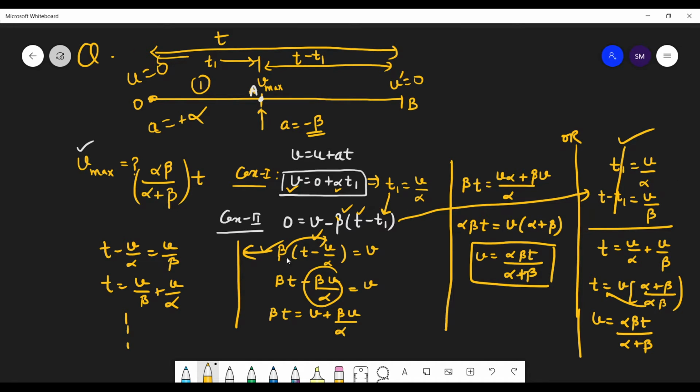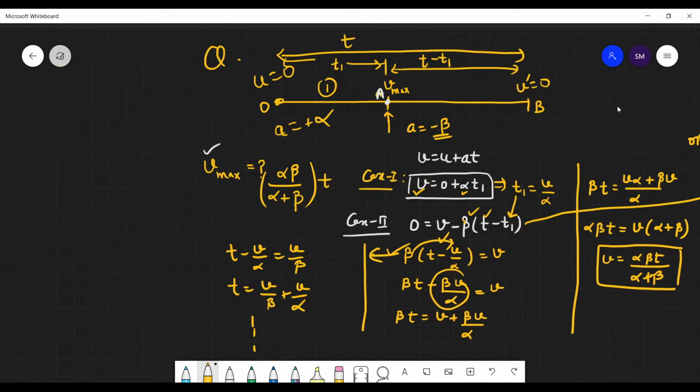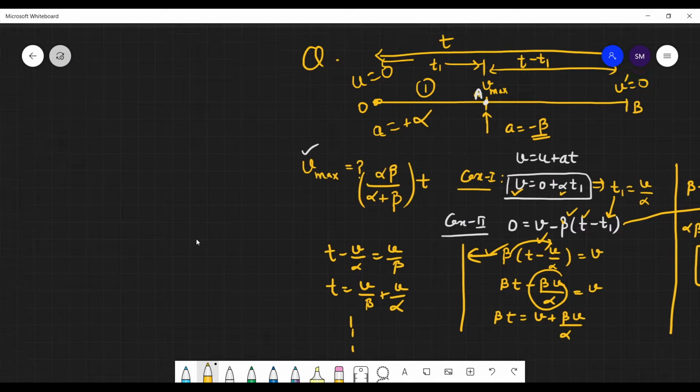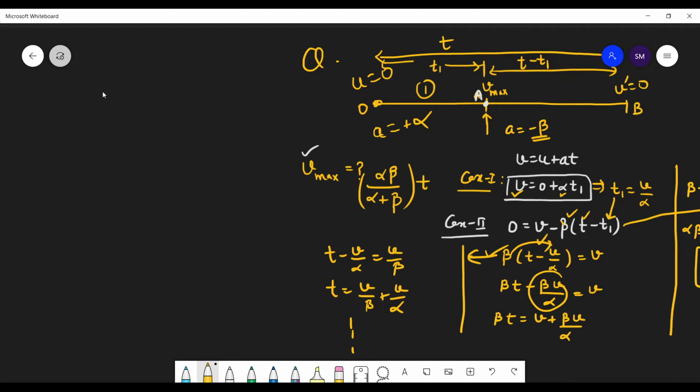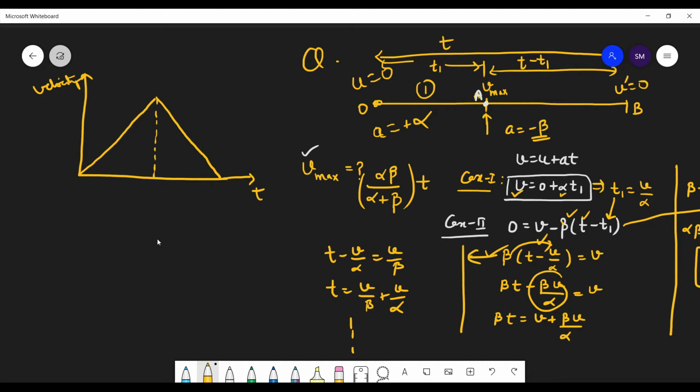Now we are studying graphs, students. So the point is, can we do this question from a graph also? Yes, we have done these kinds of graphs. Speed was increasing and then brakes were applied. Yes, this will be the graph. This is your velocity, this is your time.